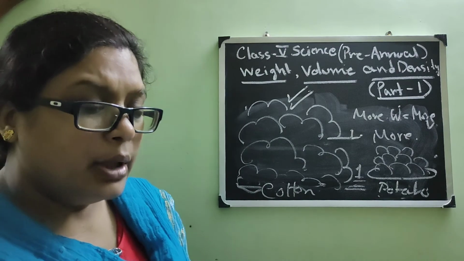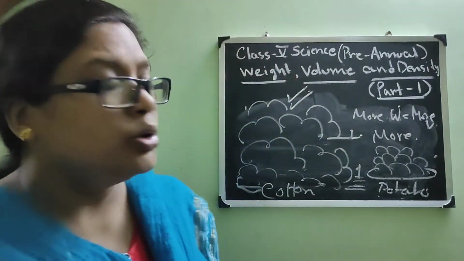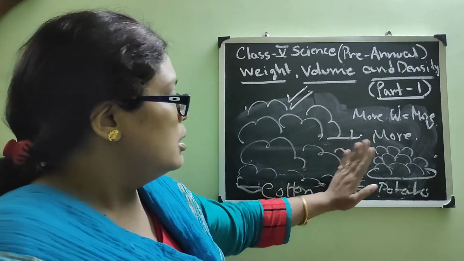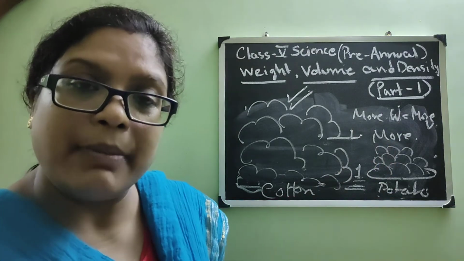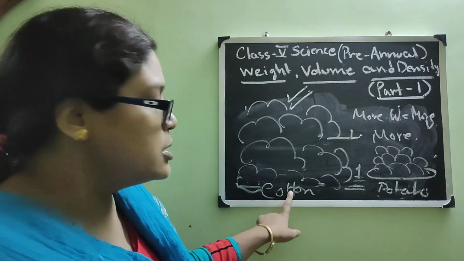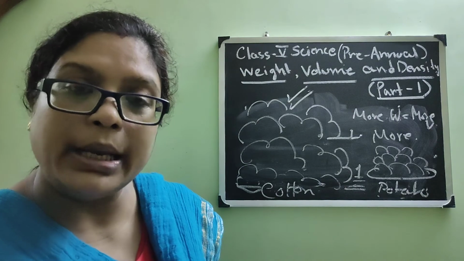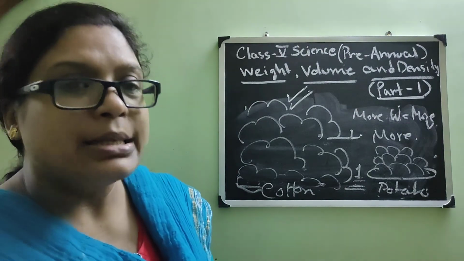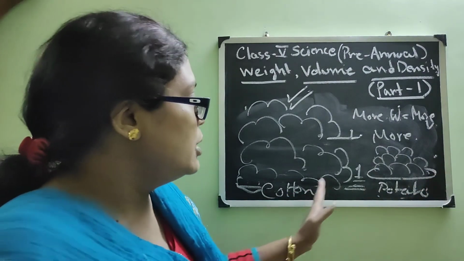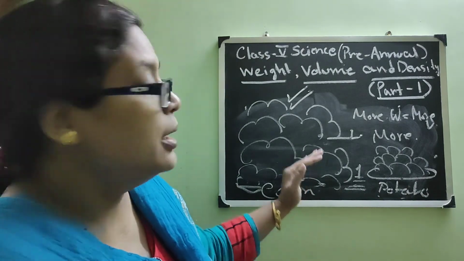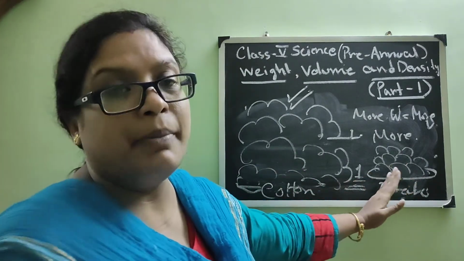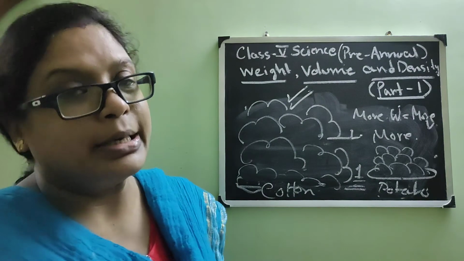So though the volume is more here, the weight is the same in both cases, because cotton is also 1 kg and potato is also 1 kg. But as the matter is different from one to the other, one becomes light to carry and the other becomes heavy, but still the weight is the same.